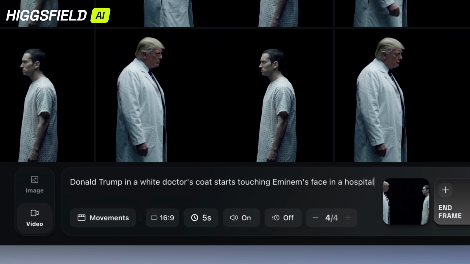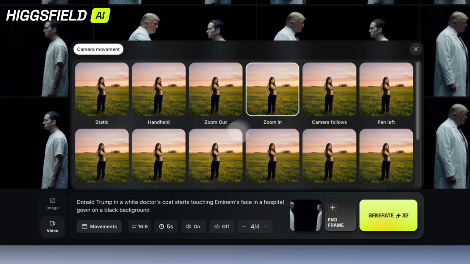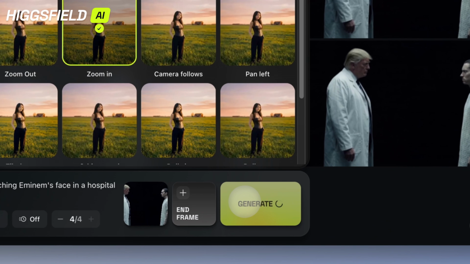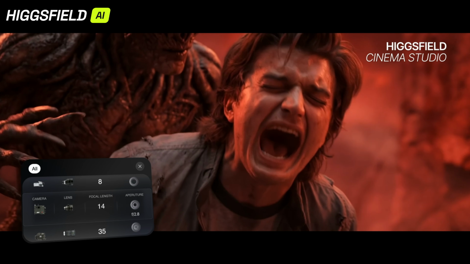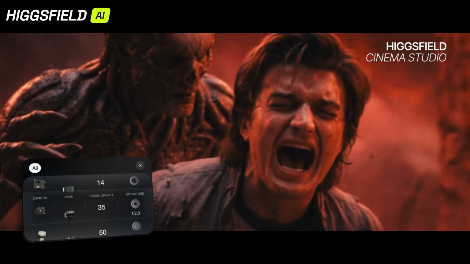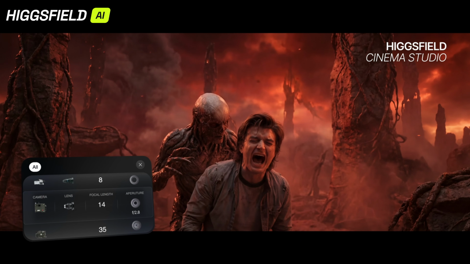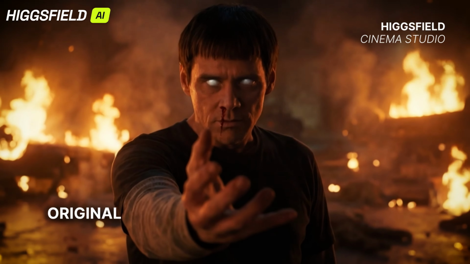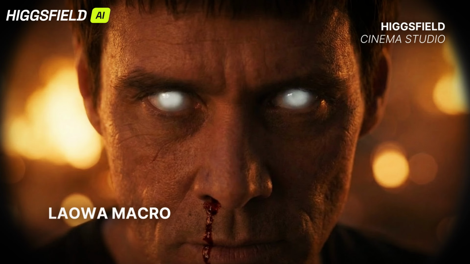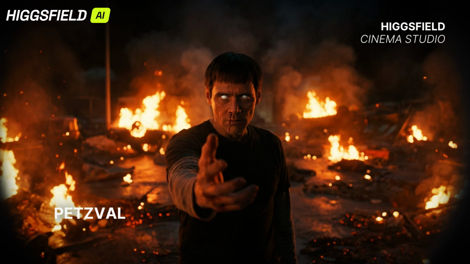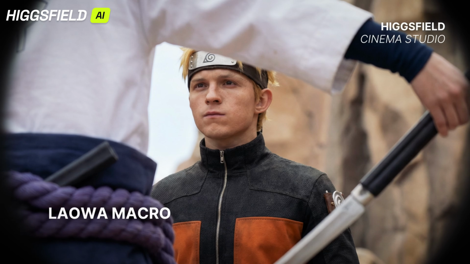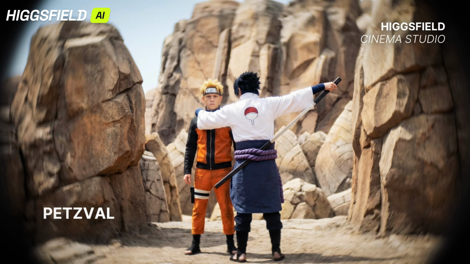Step 4. Adjust motion and audio. Here, I'm adding soft ambient music, a gentle camera tilt, and a moving streetlight effect. Step 5. Preview and export. In just a few clicks, you have a cinematic AI video ready for YouTube, TikTok, or Reels. Remember, Higgsfield also has a media kit with pre-built assets if you need inspiration or starter clips.